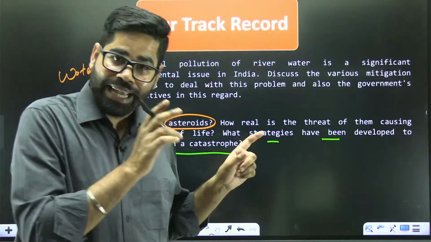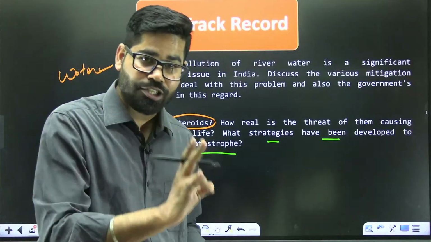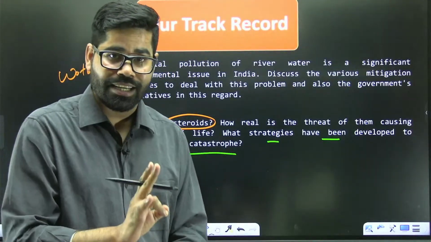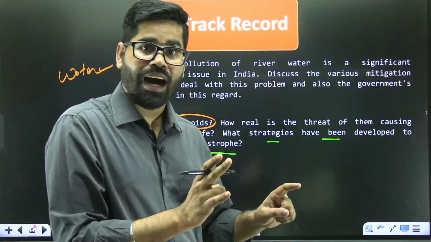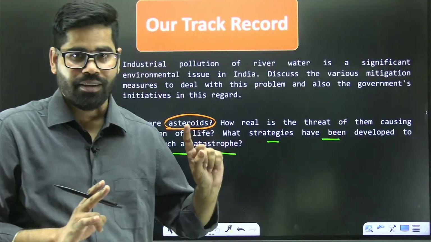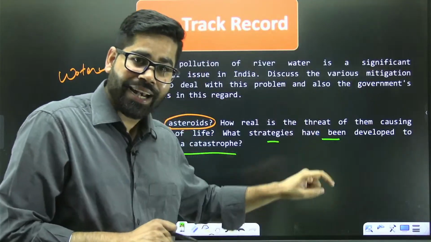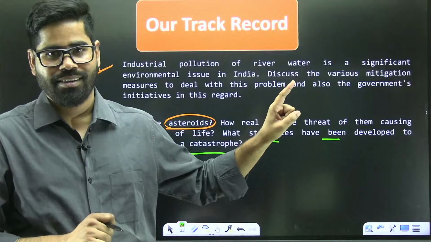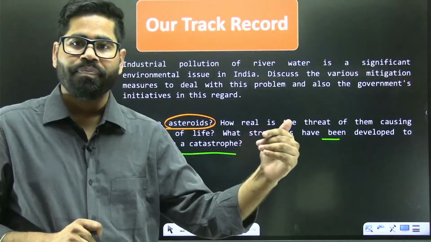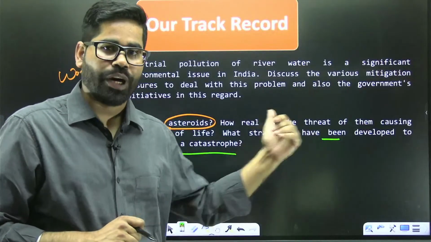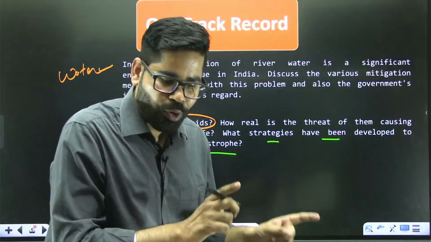So we have discussed the examples also, the asteroids also, what steps have been taken and what ISRO is also planning. We have discussed all these portions in our class, that how these asteroids are there and how everything is there. Okay. So this is the approach of our topic.